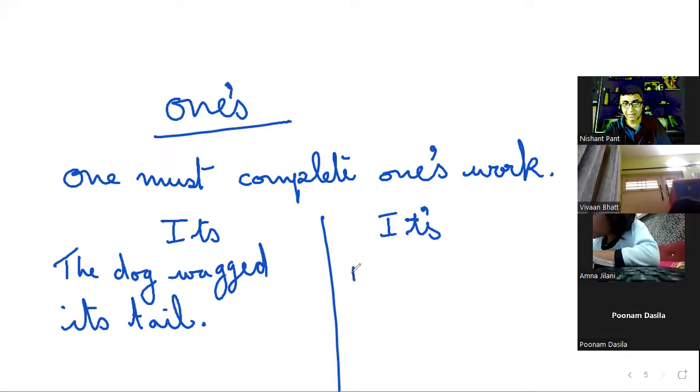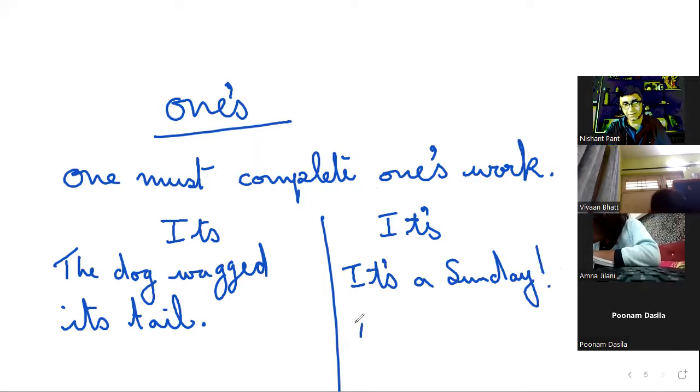And if I say it's a Sunday, here it's the contraction of it is a Sunday. So remember, it with an apostrophe s means it is, and its without an apostrophe is the possessive pronoun.